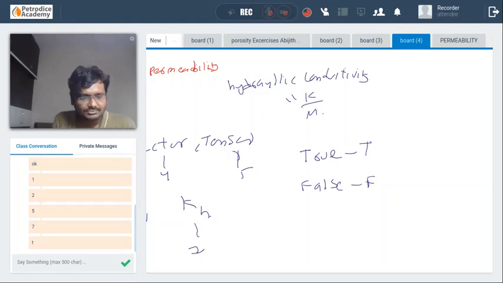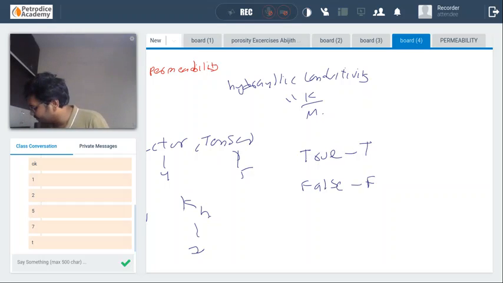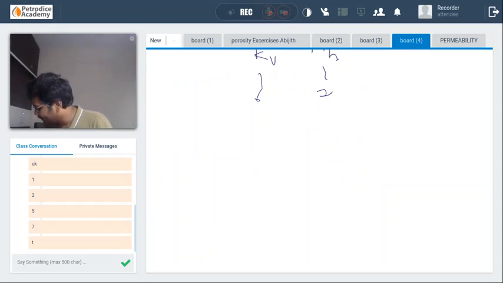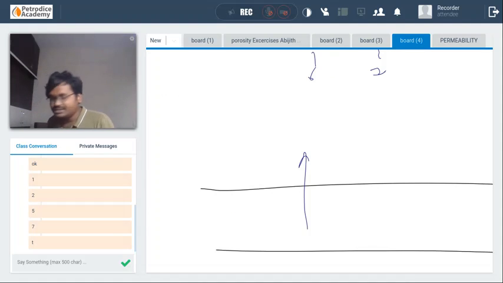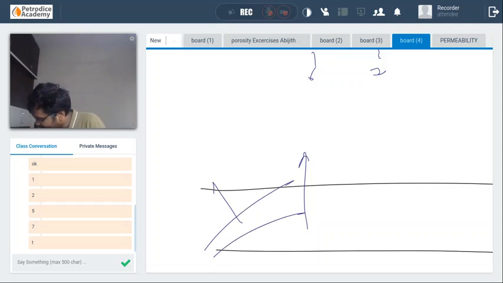It is false, not true. Okay, we need to see the bedding plane, not the absolute vertical one. If you take a particular formation, guys, vertical permeability is not always in the vertical direction. Sometimes it will be in this particular direction also. It depends upon the shape of the particular bedding plane.